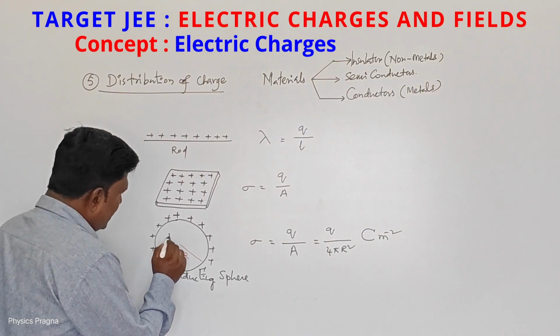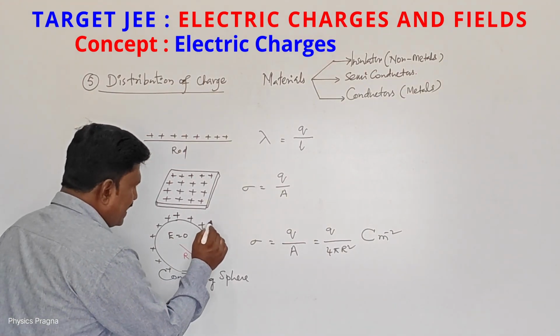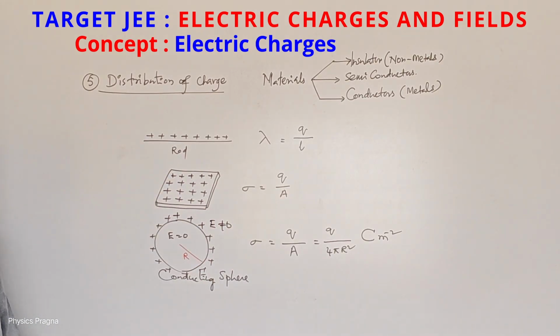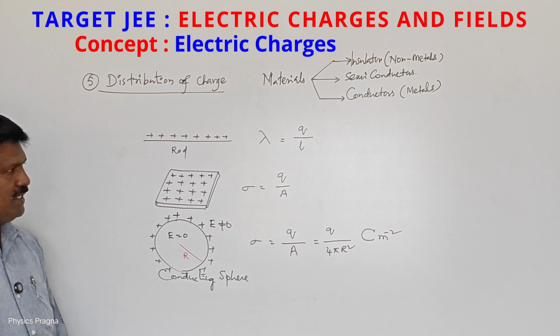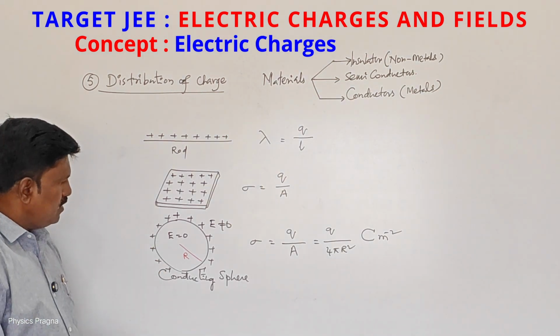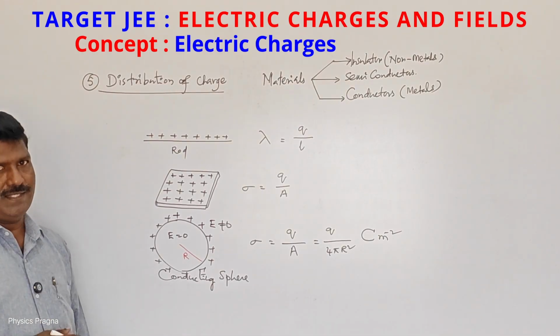That means what? Inside, electric field is equal to 0. Outside, electric field is not equal to 0. Why? Because inside there were no charges. That's why the electric field is also 0. So like this, charges will distribute in the case of conductors. So rod, lamina or metal sheet, a sphere, these are all regular bodies.